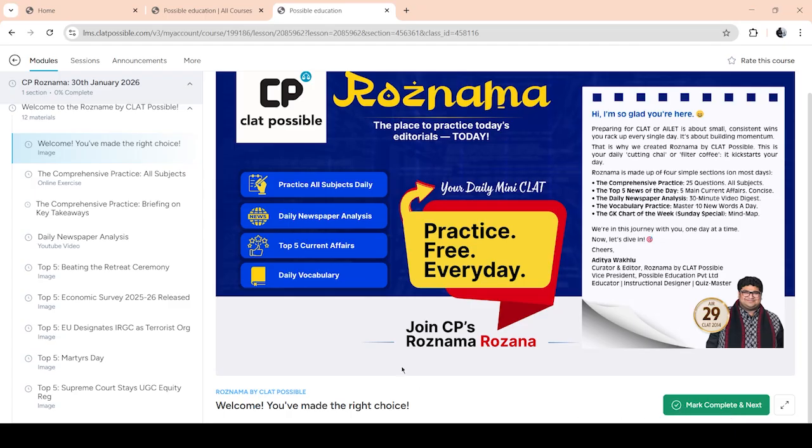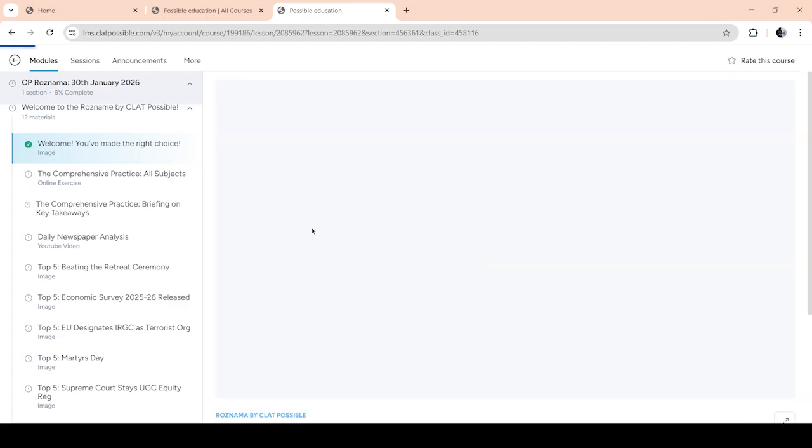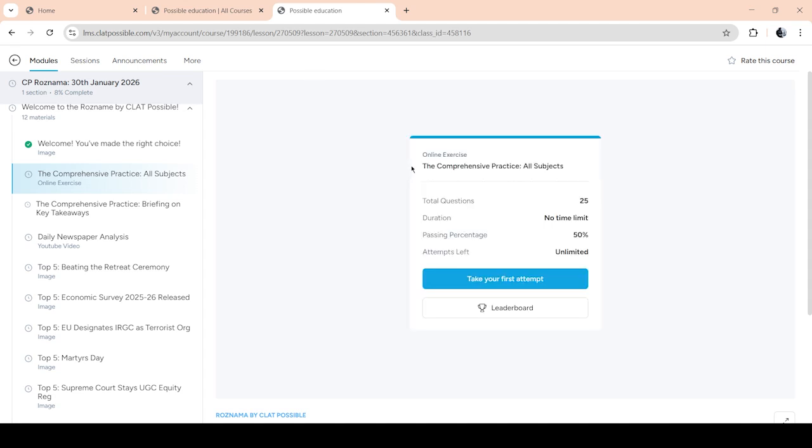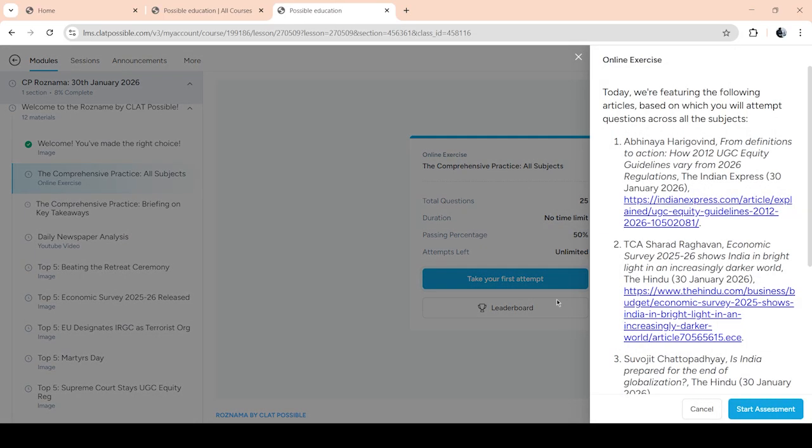It's a very easy to use interface. You mark complete and go next. Immediately, you see a quiz of 25 questions covering English, logical reasoning, legal reasoning, GK and current affairs, as well as quantitative techniques. So you can directly go ahead and take a look.